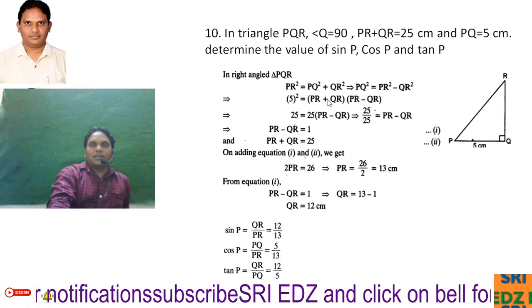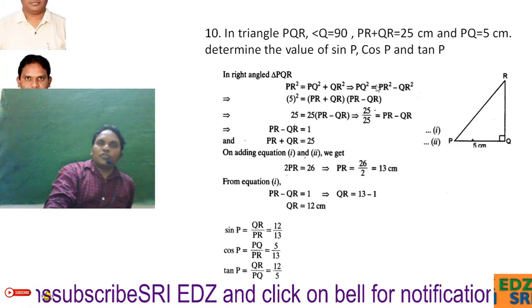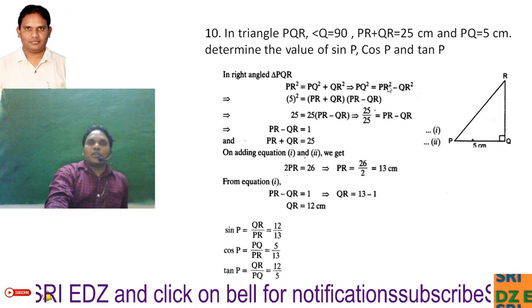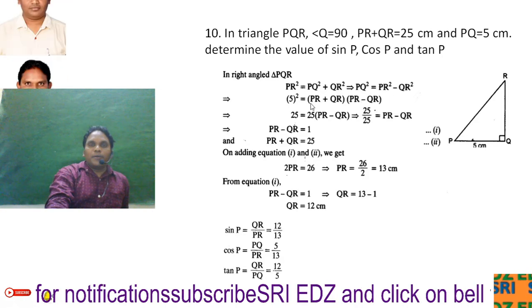That is here I wrote. And I kept PQ square on the left side and transposed the remaining to the right side. PR square minus QR square is nothing but we can consider as A square minus B square. Then we can write it as A plus B into A minus B. PQ is given as 5. So 5 square is equal to PR plus QR into PR minus QR. That means 25.